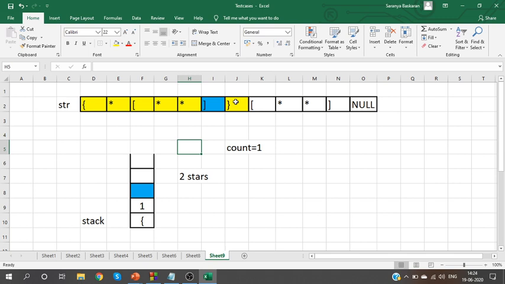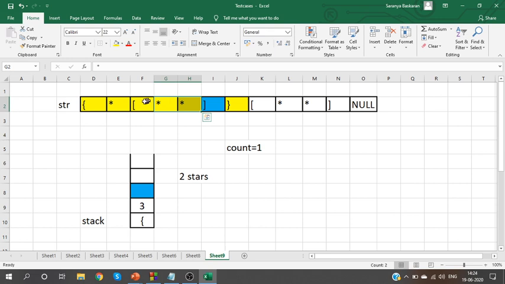But as I told you, this count value includes the existing count values also. The nested count value, the 2 stars which you deleted. We deleted this 2 stars count, right? This 2 star count should be added to this value. Along with this 1 star, we should add this 2 stars count also. Clear?